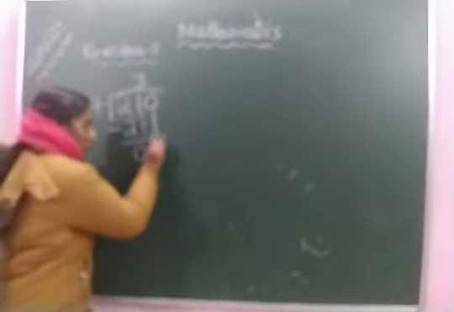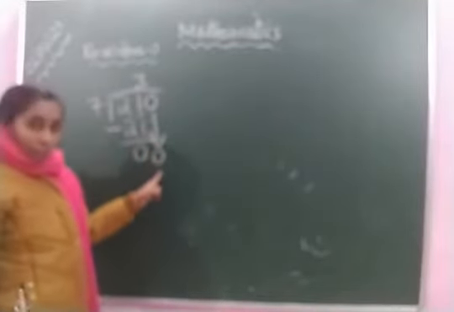So we should take the next number, that is 21. How many 7s are in 21? 3. That 3 we have to write above the 1, because we have already taken 2 numbers. Next one, multiplication. 7 3s are 21. Next step, do the subtraction. 21 minus 21, 0. Then bring this 0 down, and don't take this 0 as a remainder.